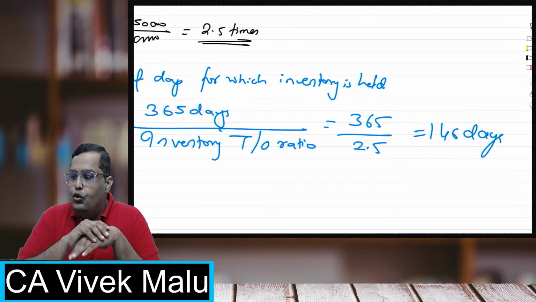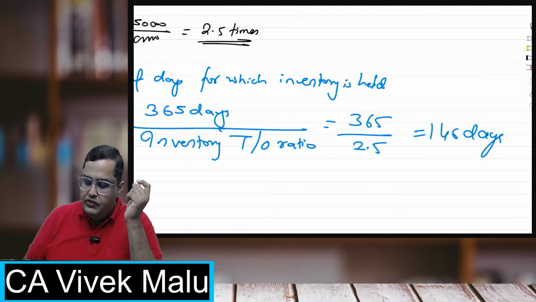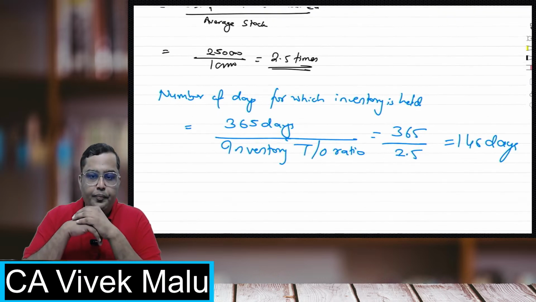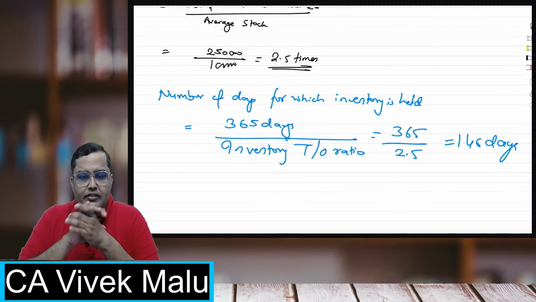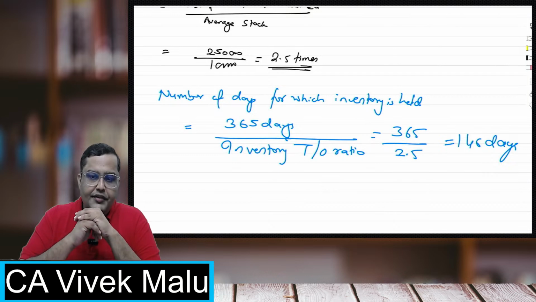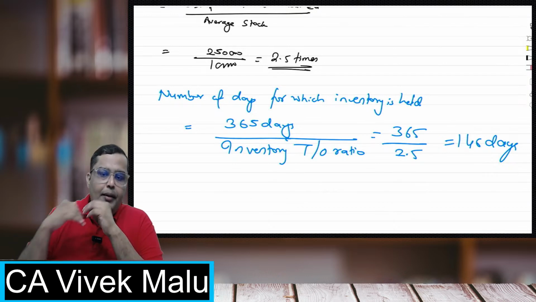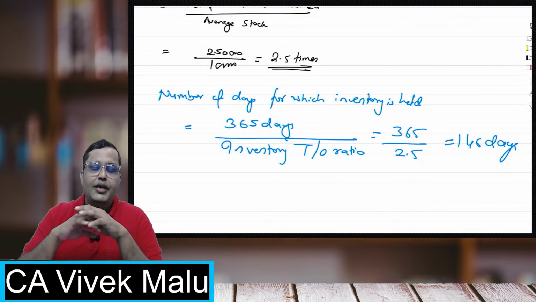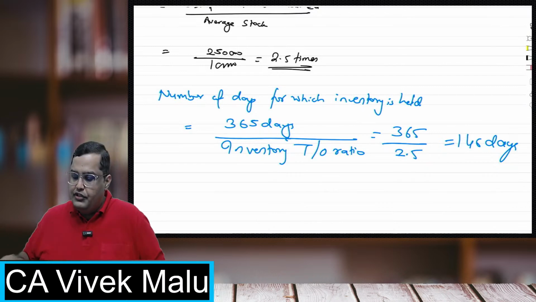This is the conclusion I can draw with the help of the inventory turnover ratio. 365 upon the inventory turnover ratio gives me the number of days for which I normally hold my inventory. That is 146 days. I hope everybody is clear with this.